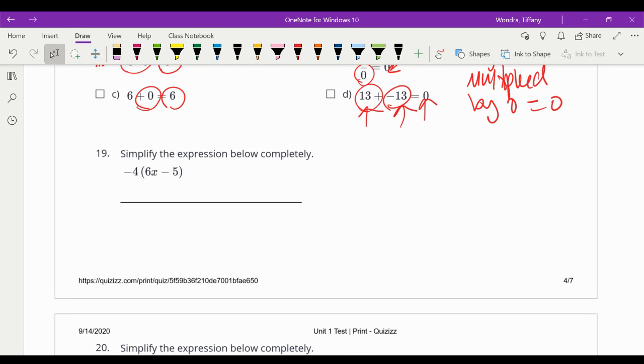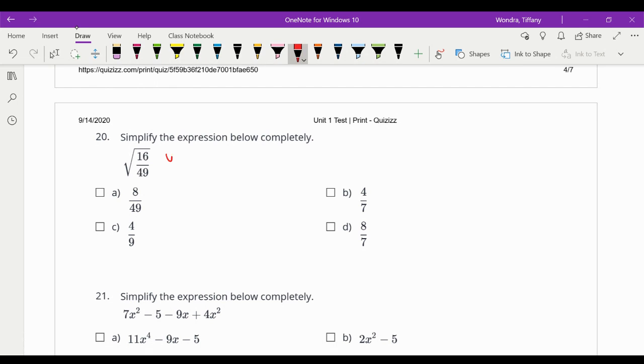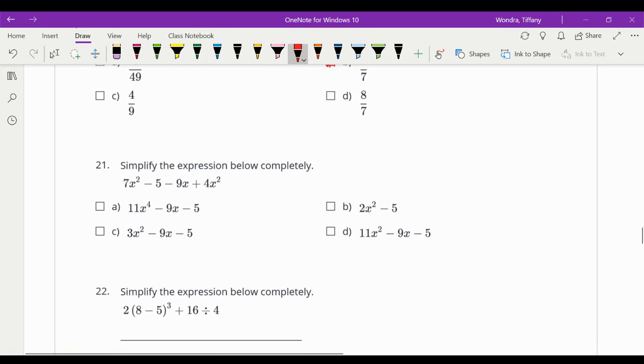It says simplify this below. Since you can't add what's in the parentheses, the only thing you can do is the distributive property of multiplication, and you'd get negative 24x plus 20. This one, when you have a fraction under a radical, you can separate it to the numerator and denominator to get 4/7. The square root of 16 is 4, because 4 times 4 is 16. The square root of 49 is 7, because 7 times 7 is 49.